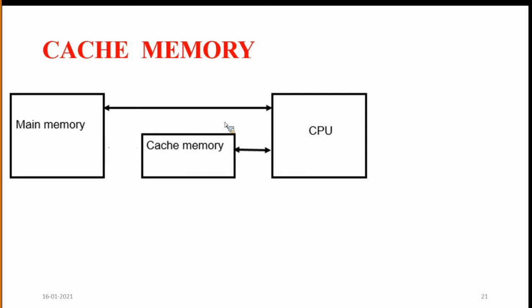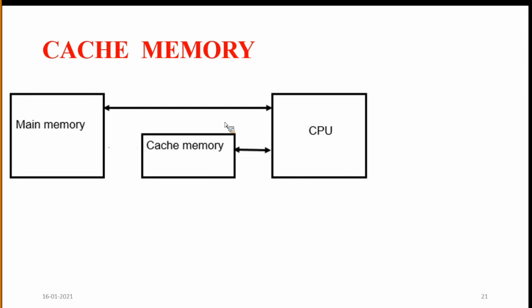Now, what can the cache memory do? We place those active, frequently used, rapidly accessed instructions in the cache memory.